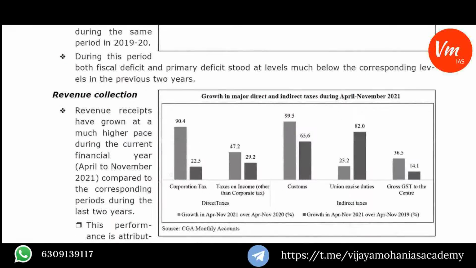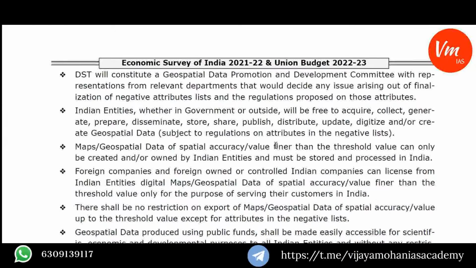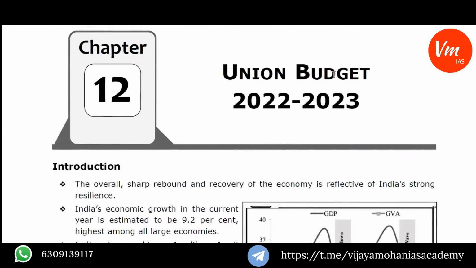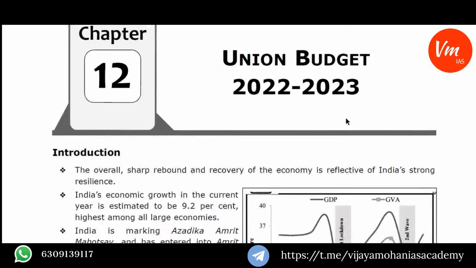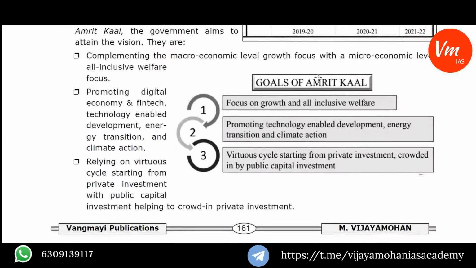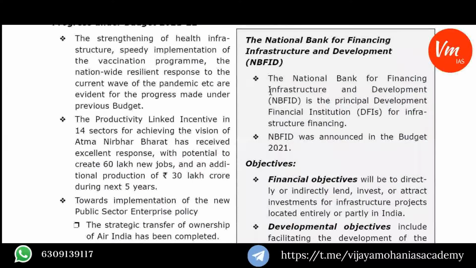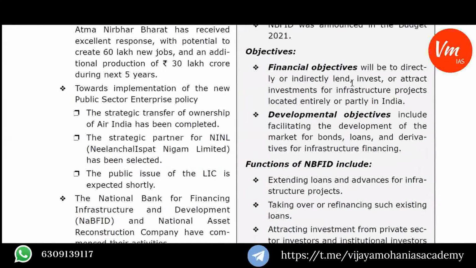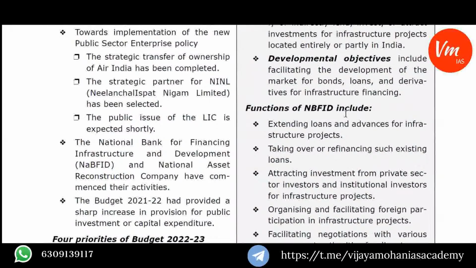And I think, yeah, chapter 12, I provided Union Budget 2022-2023. I provided an introduction, what are the goals of Amritkal. Then I provided some of the box items. What is the National Bank for Financial Infrastructure and Development? What are its objectives? What are the functions of NBFID?